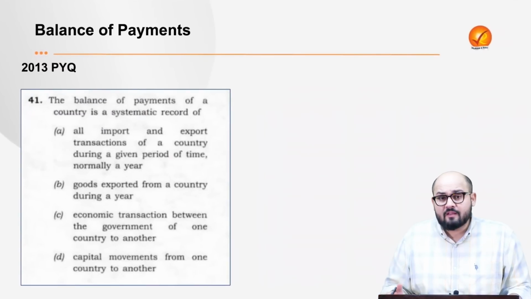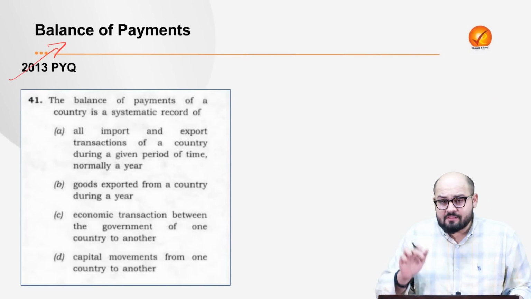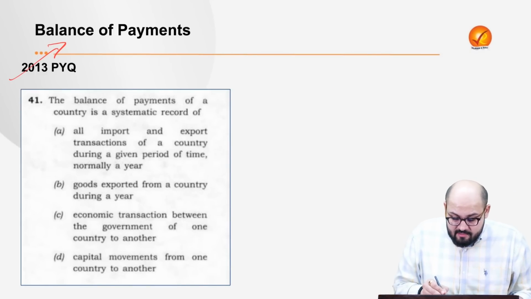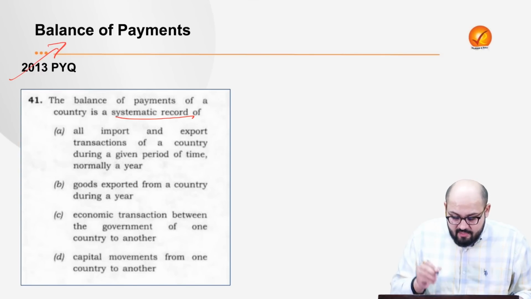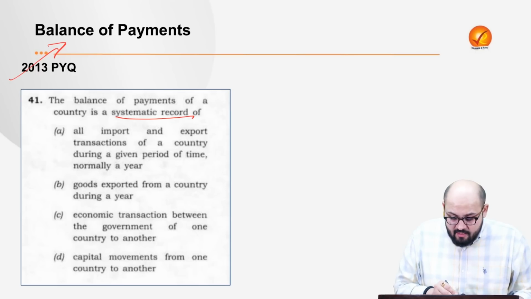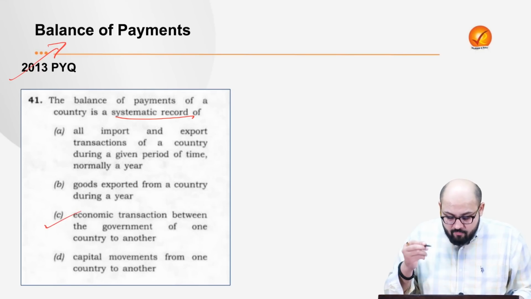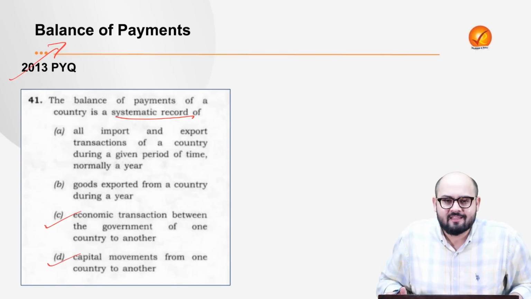Now, before we go further, this is a prelims question from 2013. The question says, the balance of payment of a country is a systematic record of all import and export transactions of a country during a period of time, normally a year, goods exported from the country during a year, economic transactions between the government of one country and another, or the capital movements from one country to another. Let me see who answers first in the comment section.